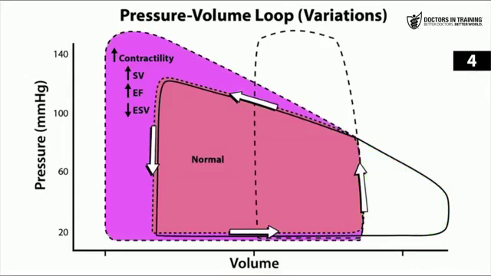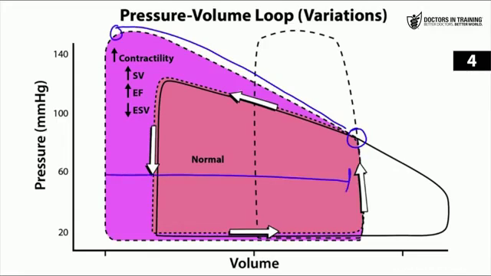Now, what happens when you increase contractility? Well, by increasing contractility, you will achieve higher pressures in the ventricle. The ventricle is squeezing harder. The afterload, again, is the same, and the preload is the same. The aortic valve is still going to open at its normal pressure point because the aortic pressure, or that afterload, hasn't changed at all. Now, because we have more contractility, the heart is able to eject more blood out of the heart. So we see an increase in stroke volume and a larger ejection fraction. And we see a decrease in the end systolic volume. There's less blood left in that ventricle.